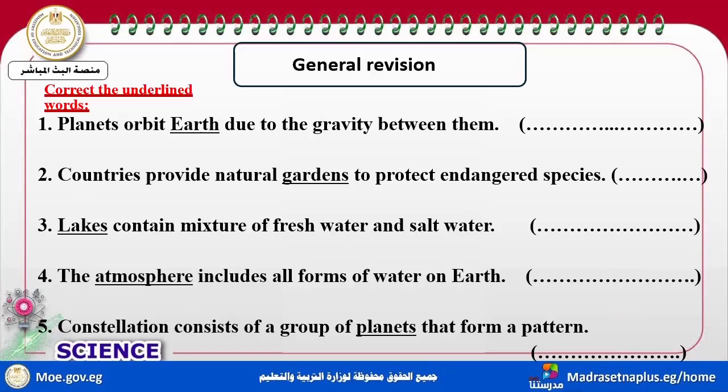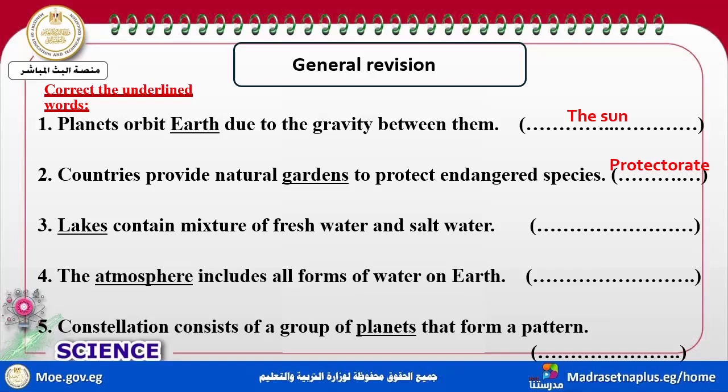Correct the underlined words. Planets orbit. Due to the gravity between them, planets orbit the sun. Countries give natural protectorate to protect the endangered species. Take care that the natural protectorate is a way of preservation, not sustainability.